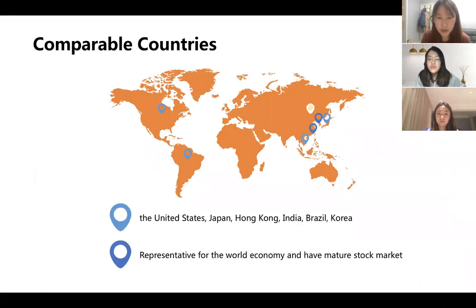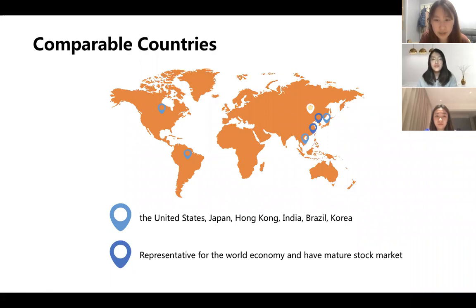To make fair comparisons, we selected 6 comparable countries and regions, which are the United States, Japan, Korea, Brazil, India, and Hong Kong. This country group contains developed countries with stable growth rates, such as the United States, and developed countries with low growth, such as Japan.